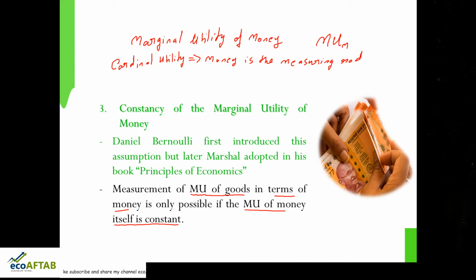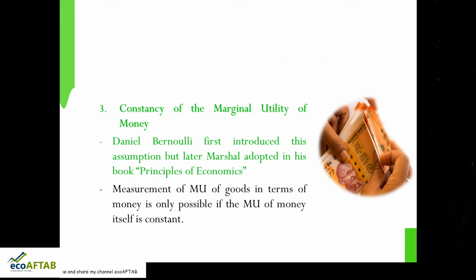To give more understanding about this particular assumption, I would like to take a simple explanation. Whenever, let us say, the price of a particular commodity, good X, falls, what will happen?